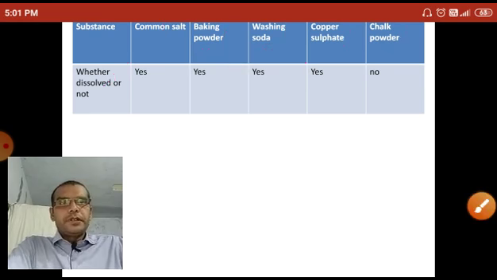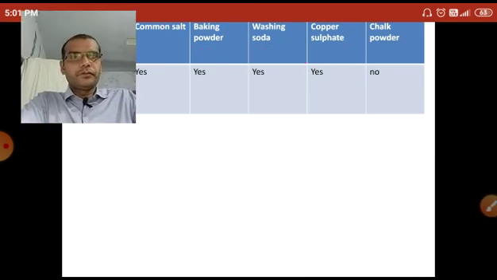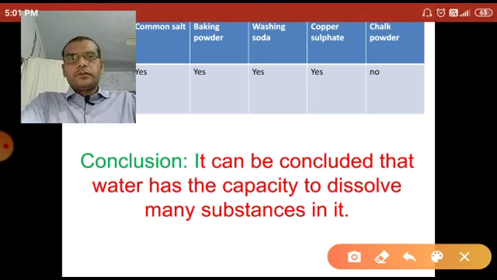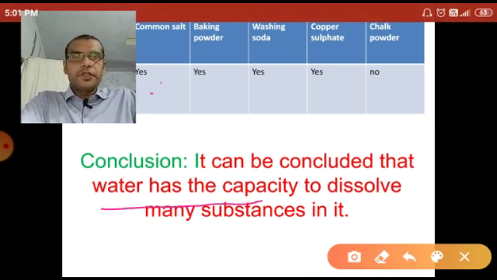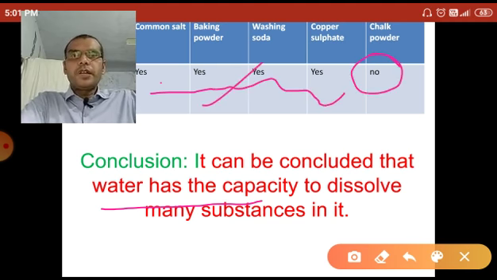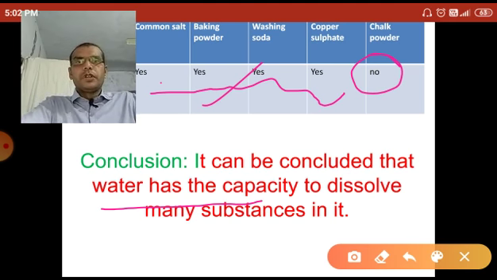So we concluded that water has the capacity to dissolve many substances in it. It dissolves common salt, baking powder, washing soda, copper sulfate, except chalk powder. So water has the ability to dissolve many substances. This experiment proved that water has the capacity to dissolve many substances in it.